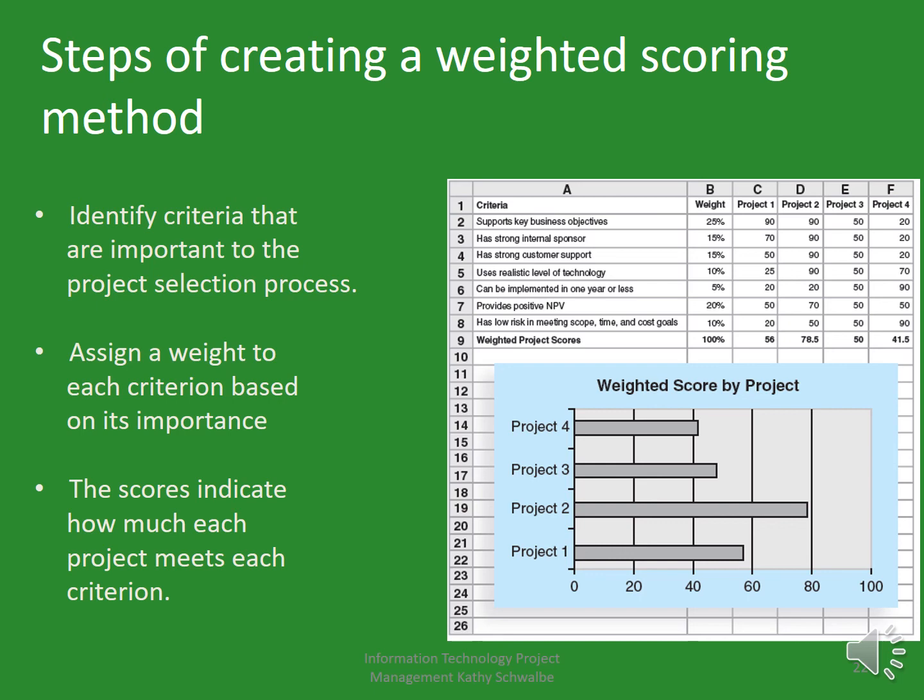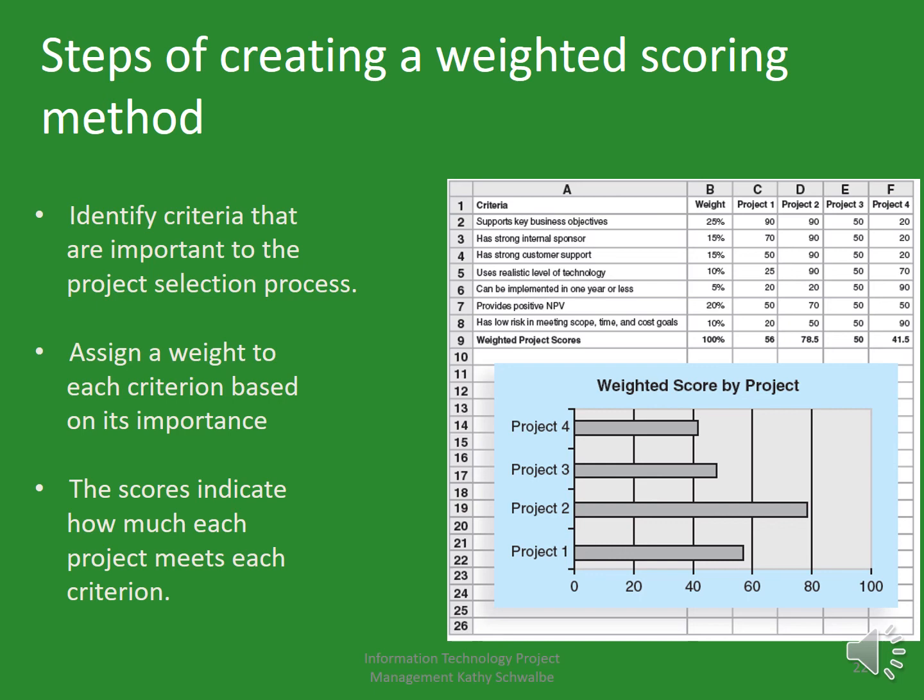Then as a second step, assign a weight to each criterion based on its importance. In this example, the first criterion is supports key business objective. That criterion is given a weight of 25%. The second criterion is has strong internal sponsor. That gives a weight of 15%.